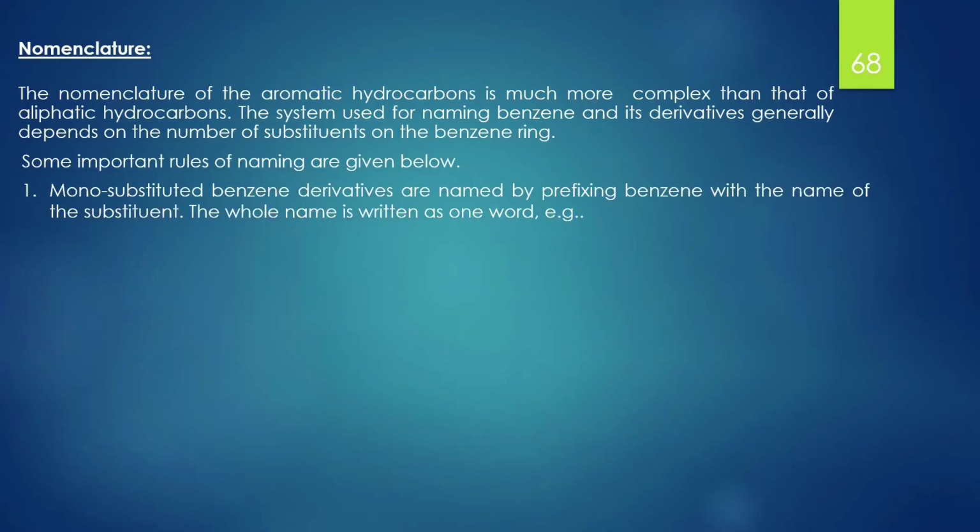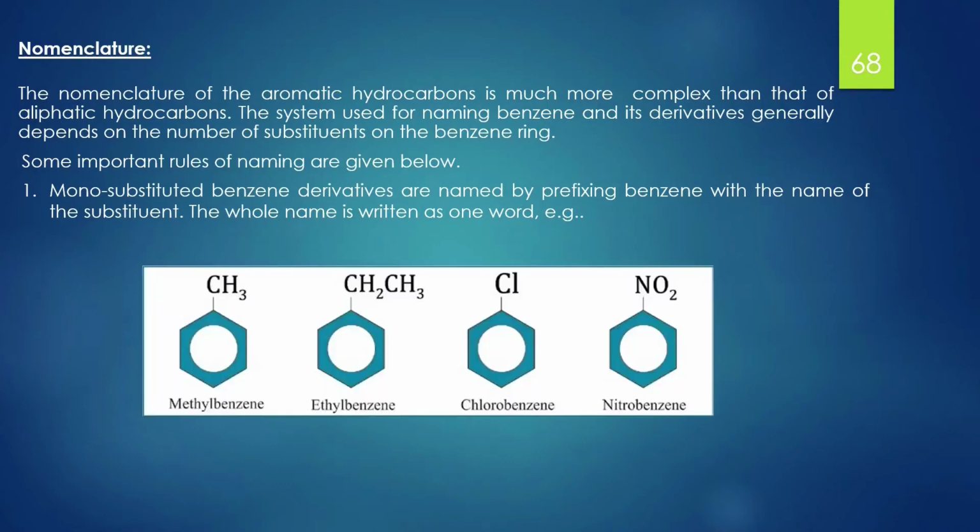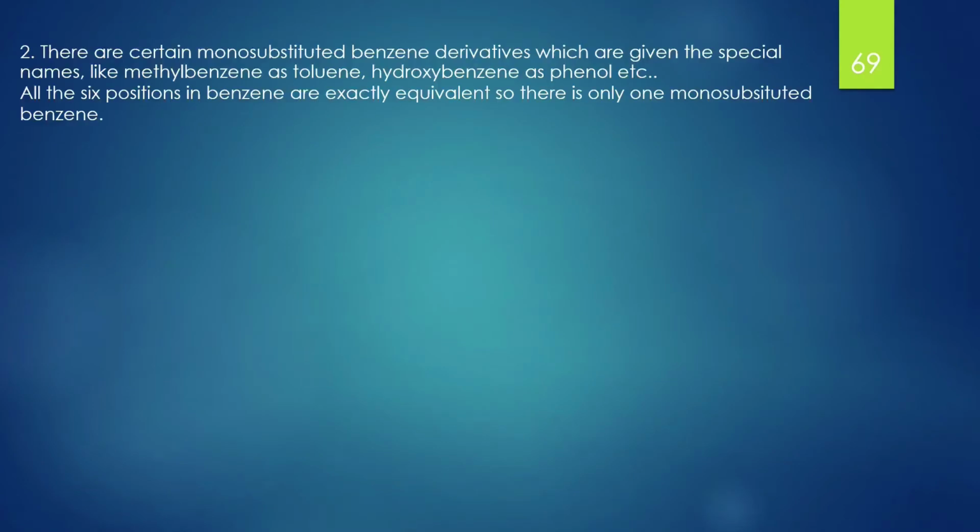Number 1. Monosubstituted benzene derivatives are named by prefixing benzene with the name of the substituent. The whole name is written as one word. For example, methylbenzene, ethylbenzene, chlorobenzene, etc. According to the second rule, there are certain monosubstituted benzene derivatives which are given special names, like methylbenzene is toluene, hydroxybenzene is phenol, etc.